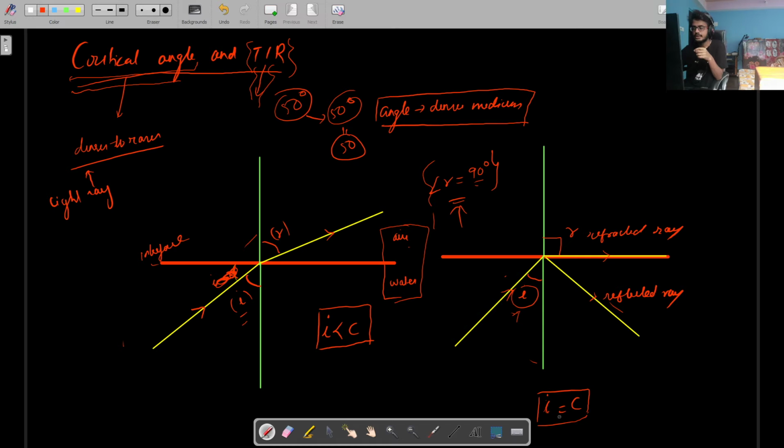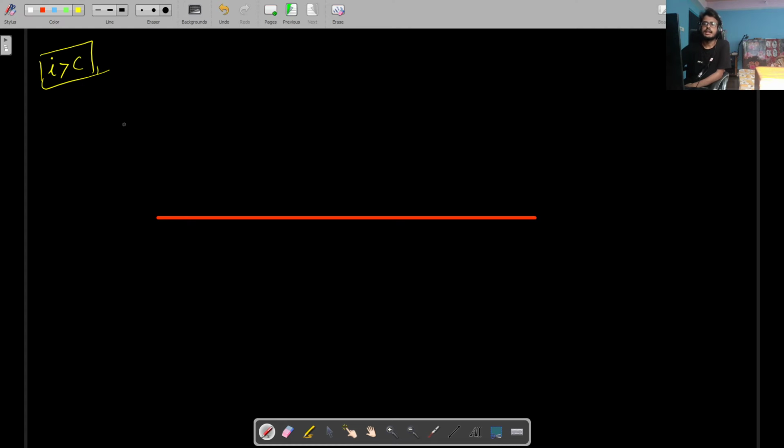Now if the angle of incidence is equal to the critical angle, then part of the incident ray will refract in this direction, that is in the direction where the separation of media occurs. So this is the region of separation or interface. Then part of this ray will also reflect back. Now there is a third case we need to know, and this is a very important case. This case is about when the angle of incidence is greater than the critical angle.